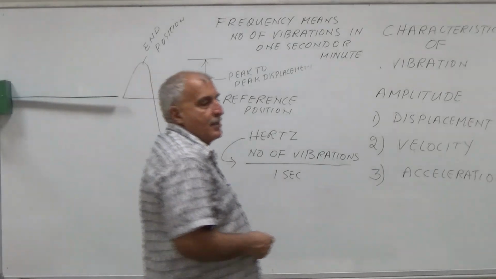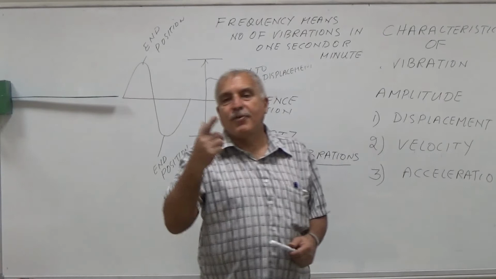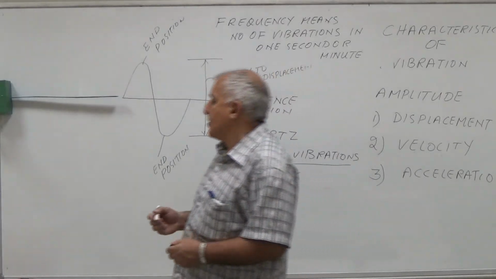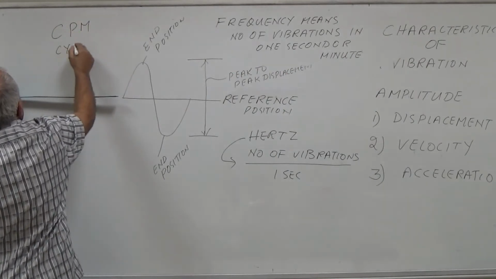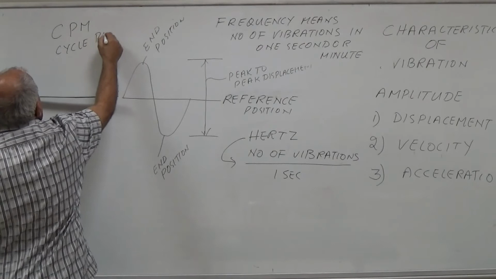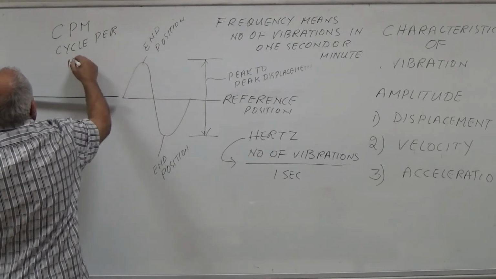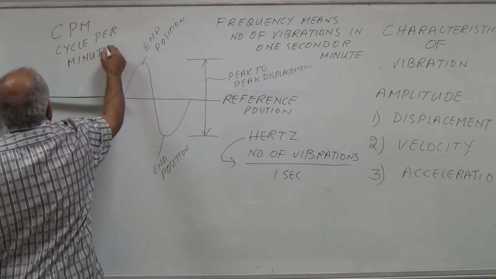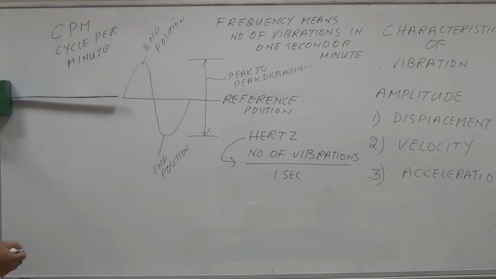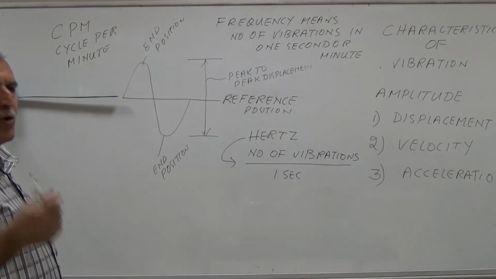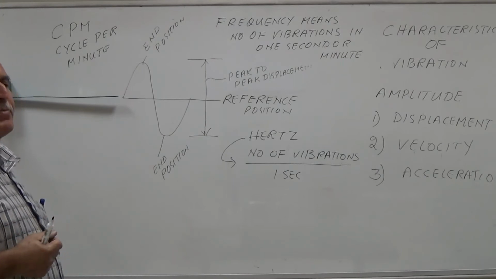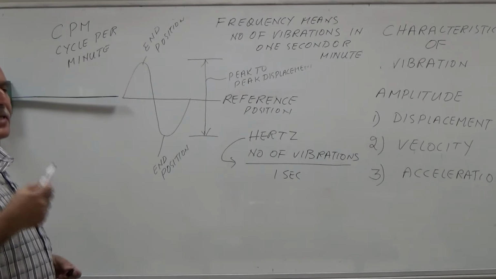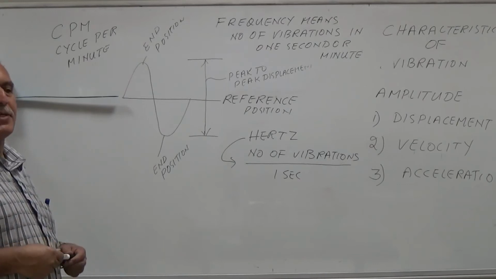Generally we measure the number of vibrations in 1 minute, and this is called cycles per minute. Cycles per minute is a more popular way to find the frequency of vibration, because you can directly compare it with the RPM of the machine.